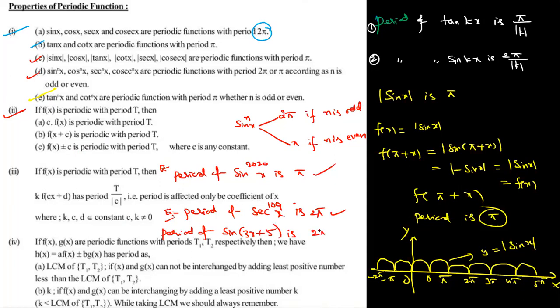The answer is 2 pi by 3. The period of sin of 3x plus 5 is 2 pi by 3. This is another example. I am proceeding, get ready.